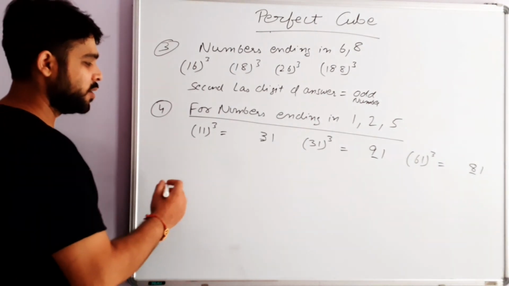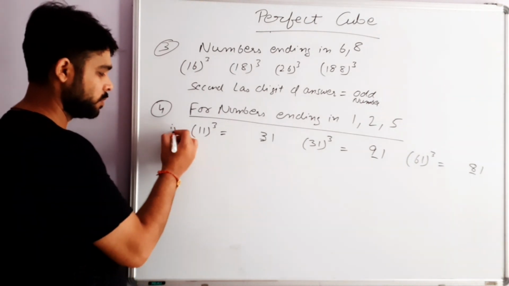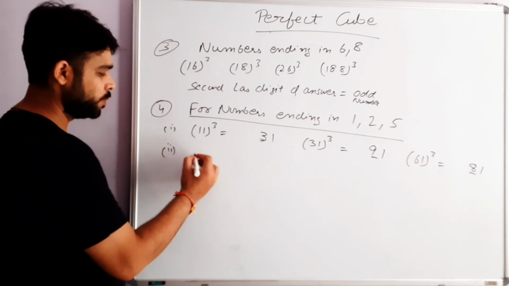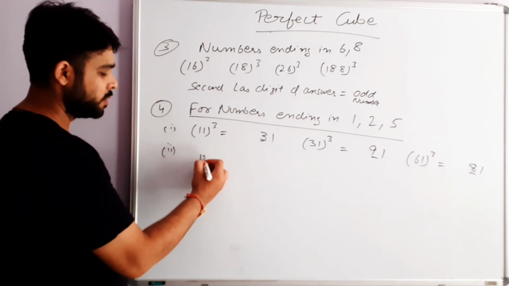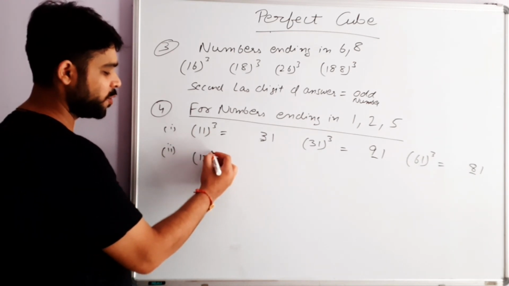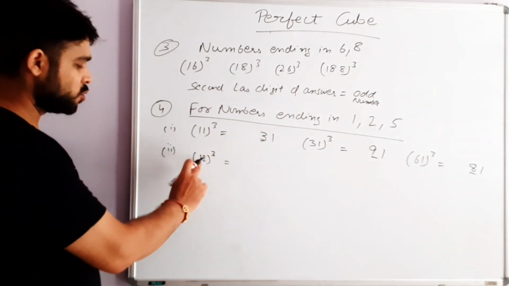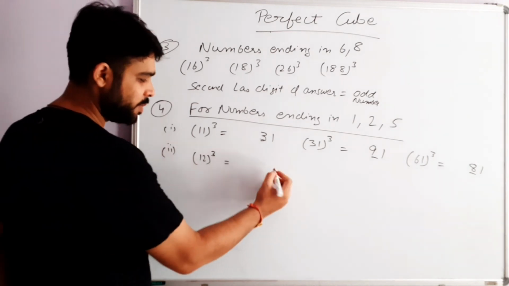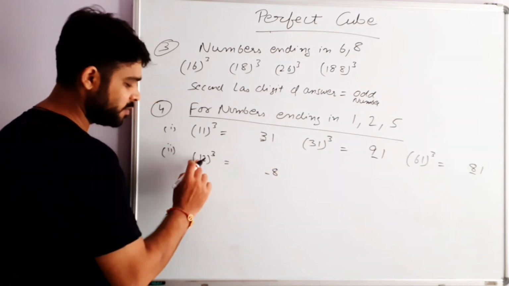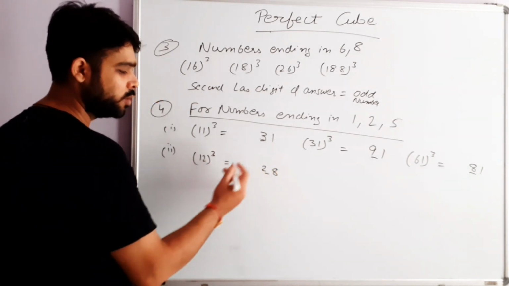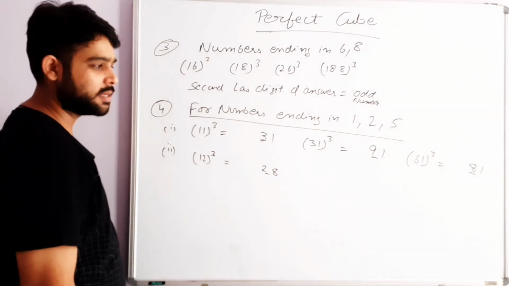For numbers ending in 2, what you have to do is, suppose you have to find the cube of 12. Just multiply these 2 numbers. The last digit will be 8, and for the second last digit, multiply these 2 numbers, you will get 2. This is the second last digit of the answer.